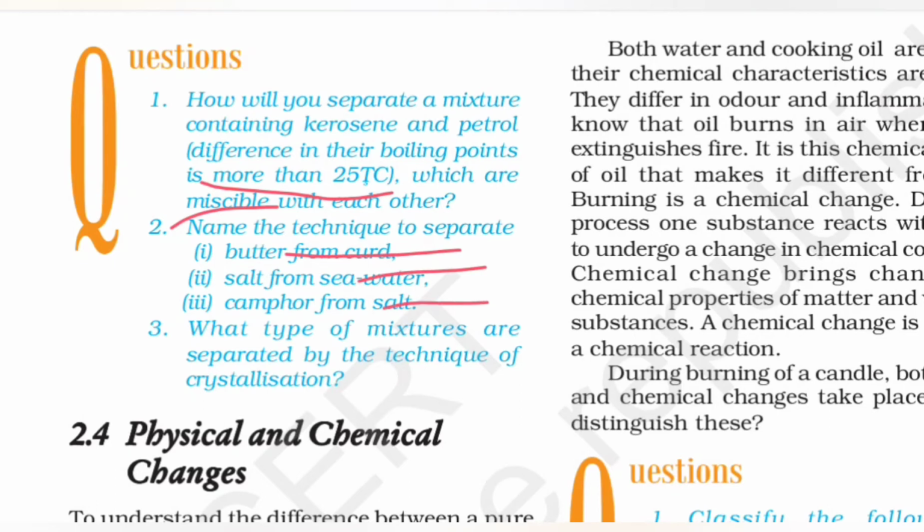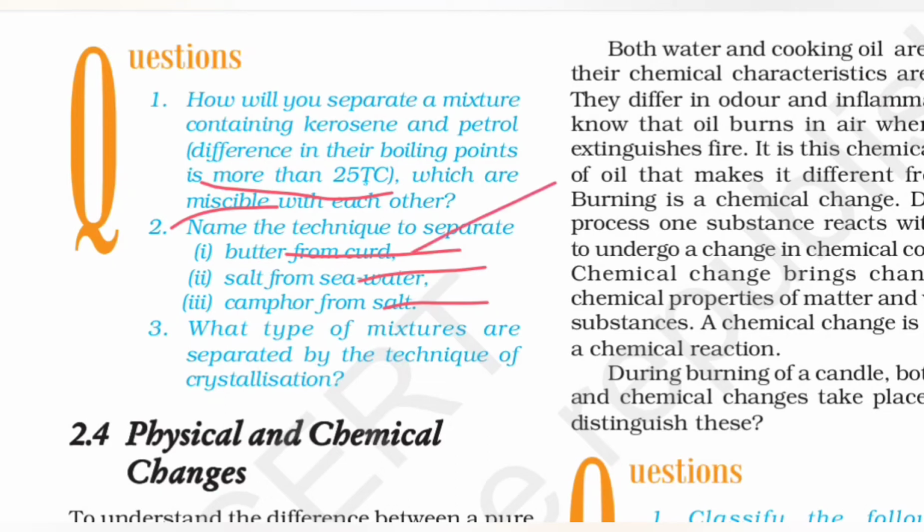Camphor, if you don't know, or you might just have forgotten like me, I did not right now, but yeah, sometimes I do. Camphor in Hindi is called kapoor, that we use while we worship God. In the diya that we use, that's camphor. So camphor from salt, how can that be differentiated?